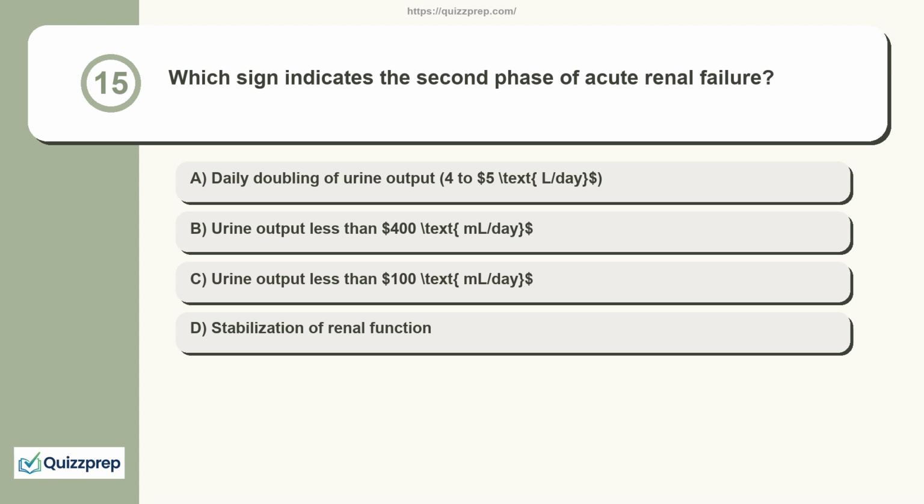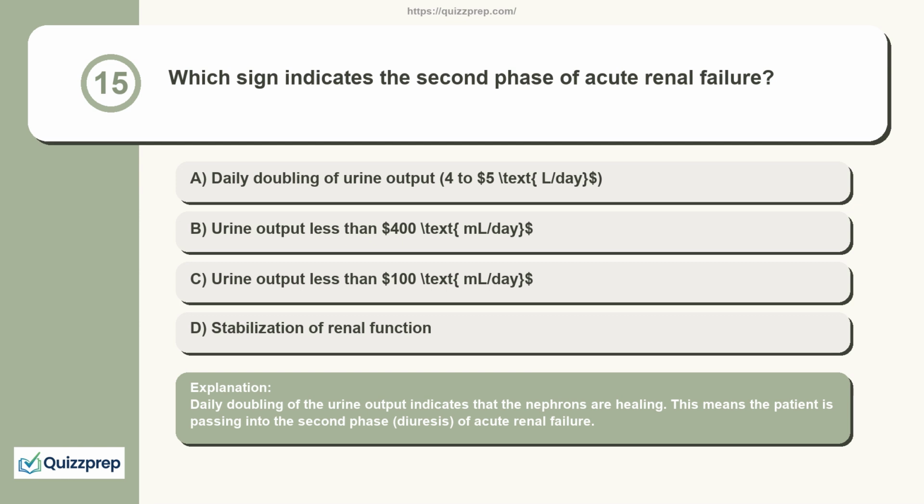Question 15. Which sign indicates the second phase of acute renal failure? Daily doubling of urine output, 4 to 5 L/day. Urine output less than 400 mL/day. Urine output less than 100 mL/day. Stabilization of renal function. Daily doubling of the urine output indicates that the nephrons are healing. This means the patient is passing into the second phase, diuresis, of acute renal failure.